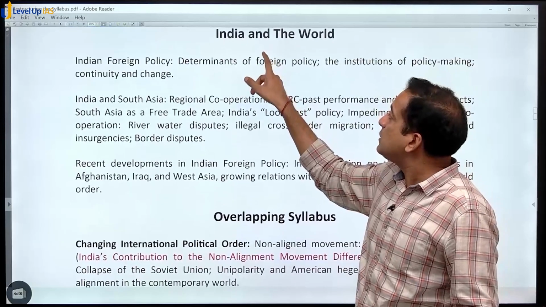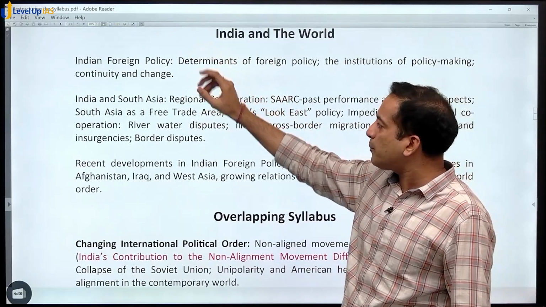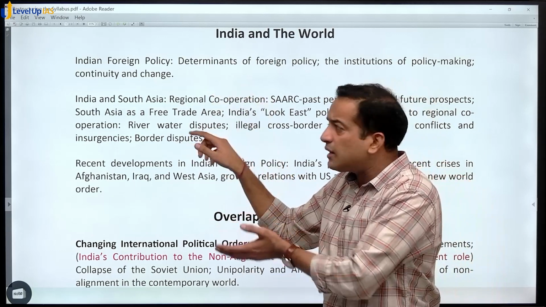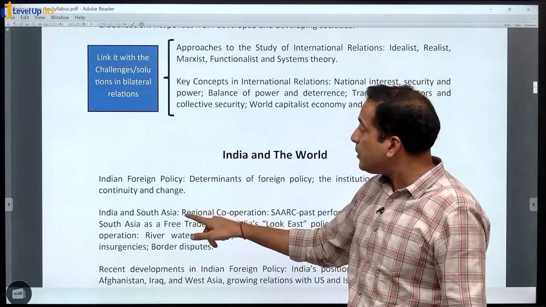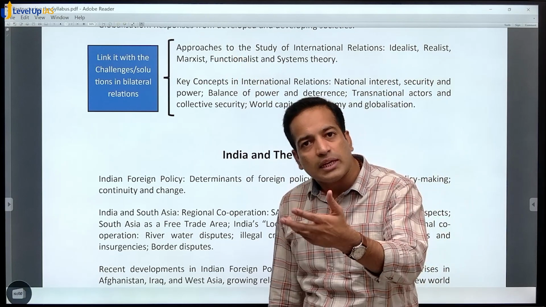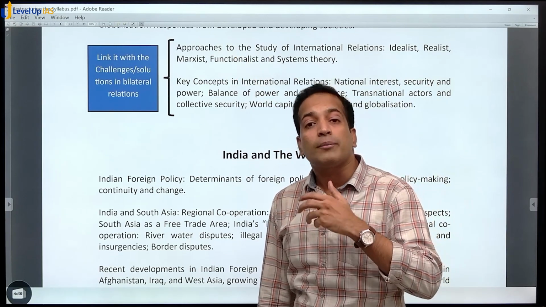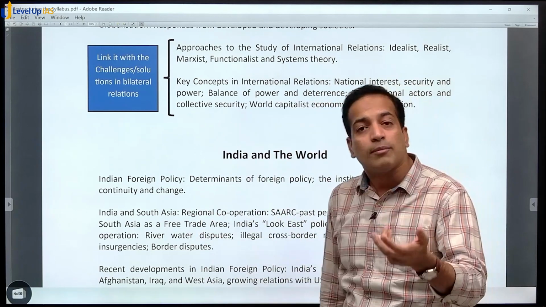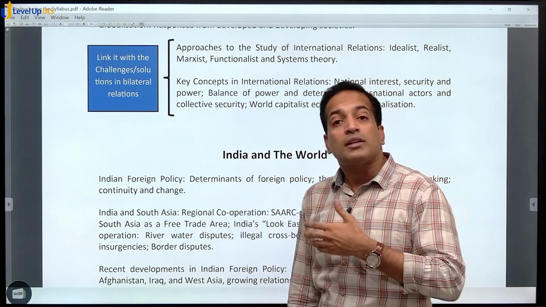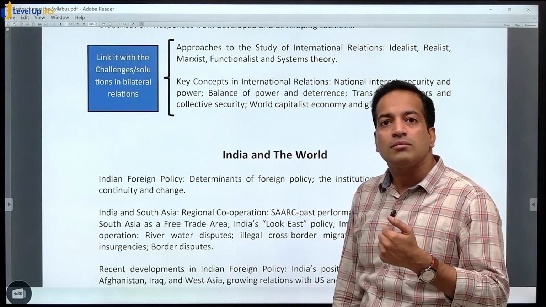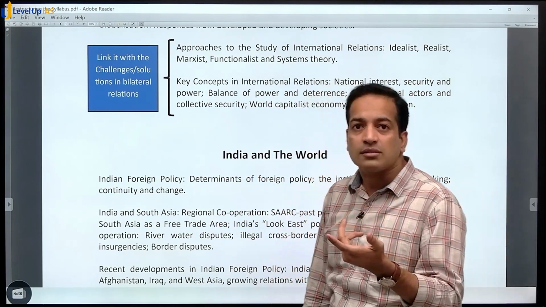Then naturally this is from India and the world, Indian foreign policy, South Asia, recent developments, bilateral relations. Naturally these are standalone, but they will be linked with all these key concepts. If you talk about challenges, for example, if we are talking about India and China, then naturally the concept of security dilemma will be there. Providing solutions between India and Pakistan, bringing in the concepts of functionalism, economic interdependence, etc.